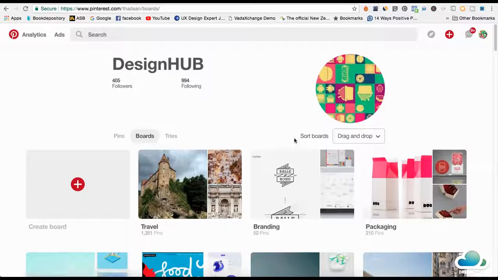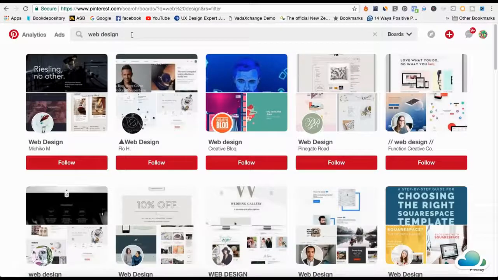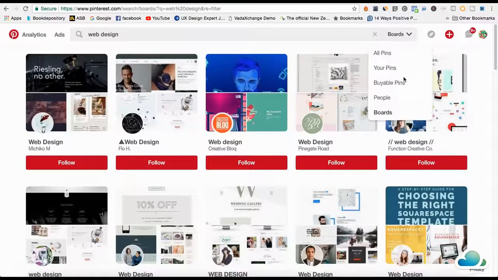So let's say you're doing it on camping. You would break your camping niche into one board for tents, another board for lighting, lamps and all that, another one for fishing if fishing falls under camping. So that's what you need to do. What I've done here is I've searched on web design, clicked here, and searched it up by boards only.